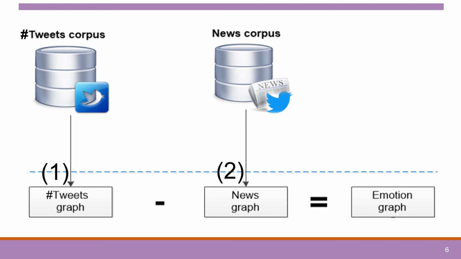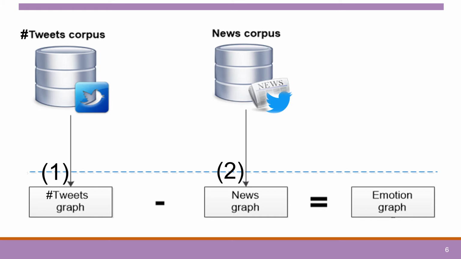Their idea is, like we see in the picture. First, we already have a hashtag tweet corpus that we crawled based on the hashtag emotion. From the hashtag tweet corpus, we build the first graph, which is the hashtag tweet graph. Then we also crawl news tweets from the official accounts of newspapers.